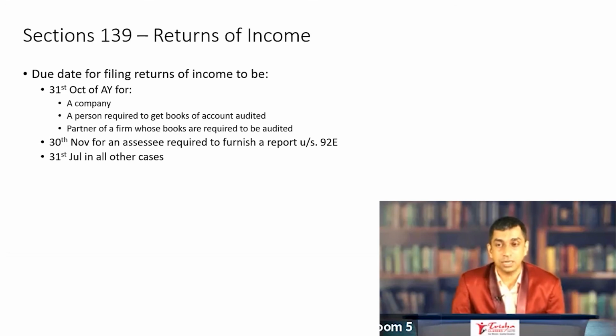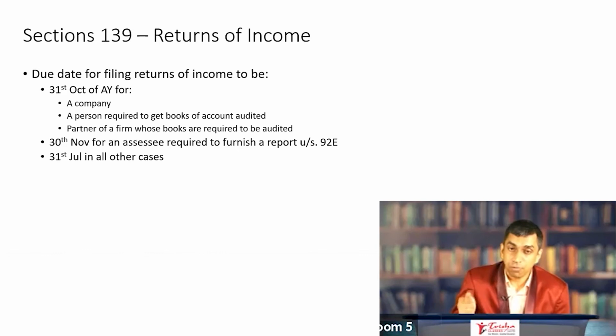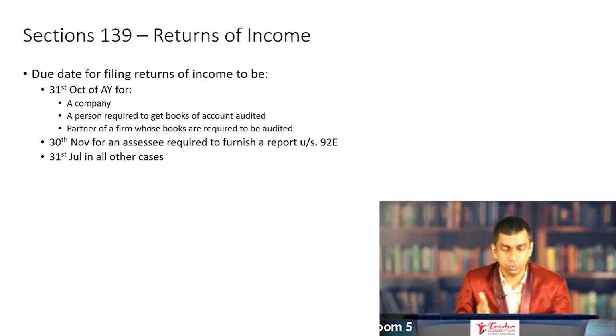I'll repeat, 31st October of the assessment year if you are a company or a person who is required to get books of accounts audited or partner of a firm whose books of accounts are required to be audited. 30th November if you are required to furnish report in section 92E, that's for arm's length pricing, and 31st July in all other cases. So if no audit is required, if you are not a company, if 92E is not applicable, just an individual or HUF either not having business income or having business income on which audits are not applicable, then 31st July of the assessment year will be the due date for filing returns of income.